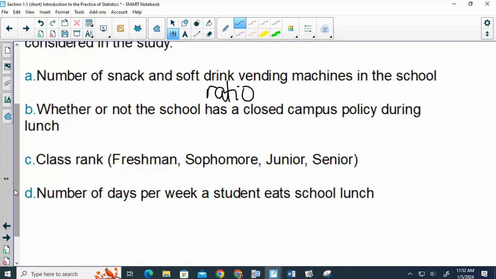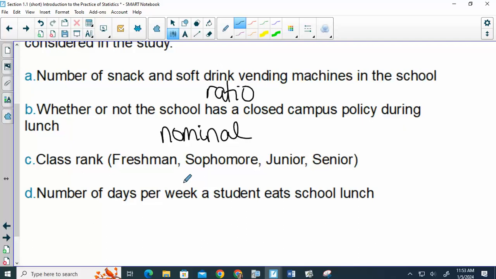B, whether or not the school has a closed campus policy during lunch. Is that qualitative or quantitative? Qualitative. So it's either nominal or ordinal. Can I put that in a meaningful order? No, it's either yes or no. I can't put that in order, so that means this has to be nominal data. I can break it into a category, but I can't put it in any kind of order.